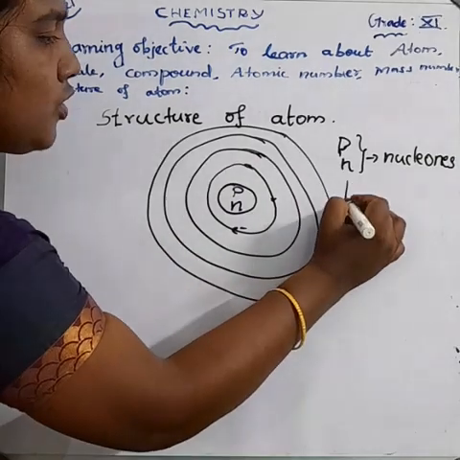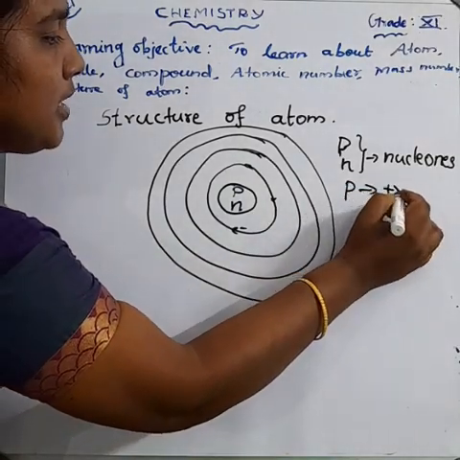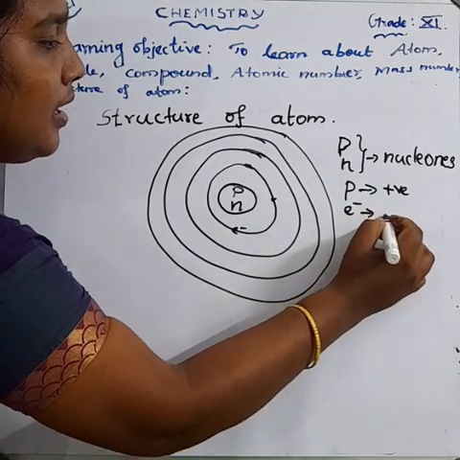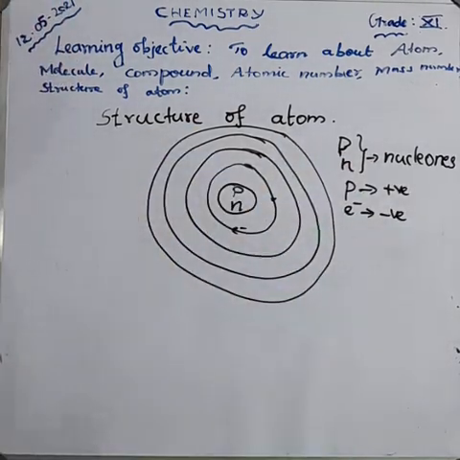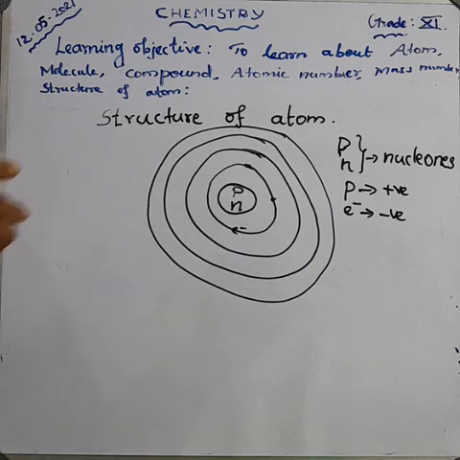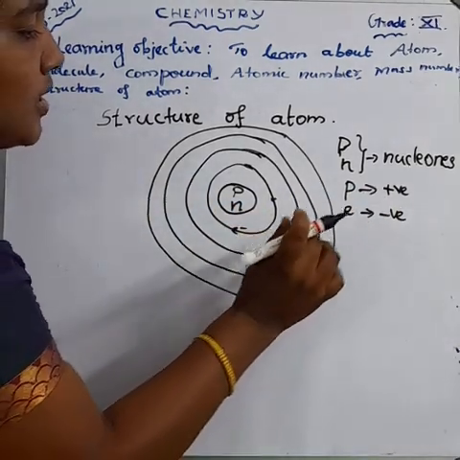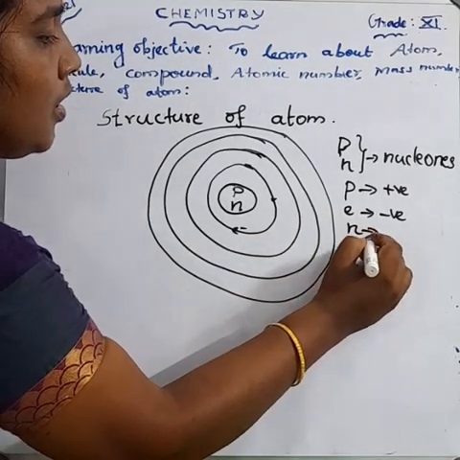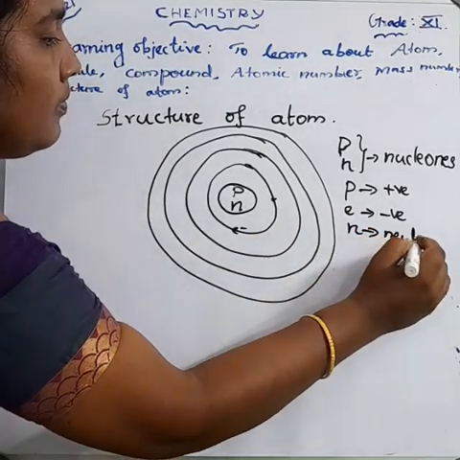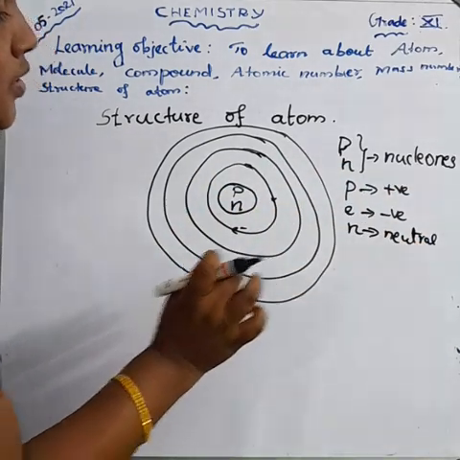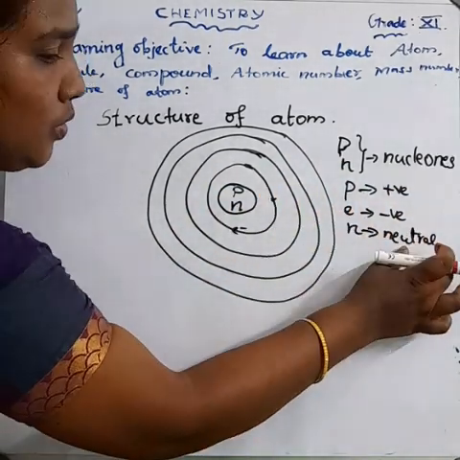The protons are positively charged, and the electrons are negatively charged. Neutrons have no charge, so they are neutral.